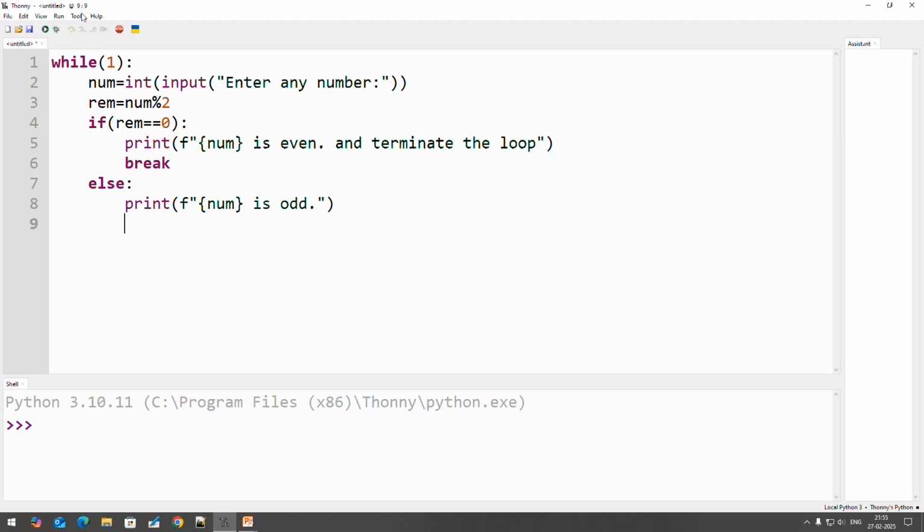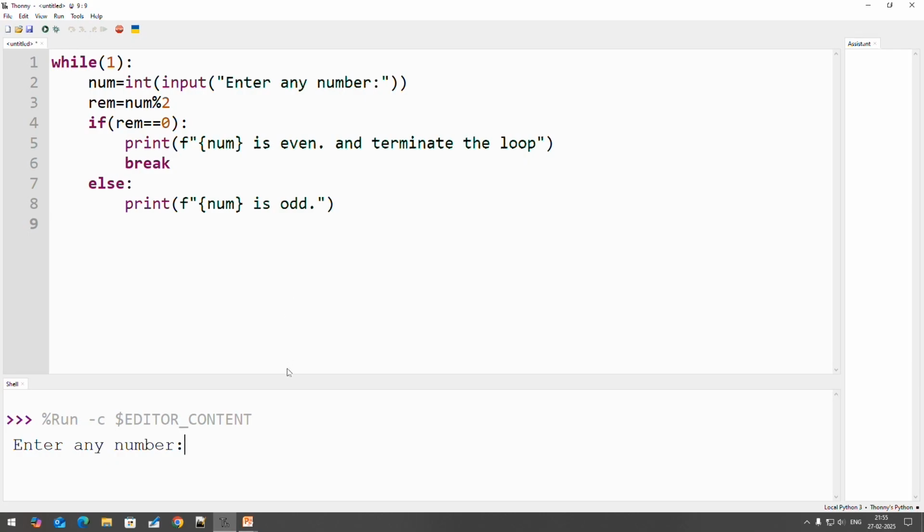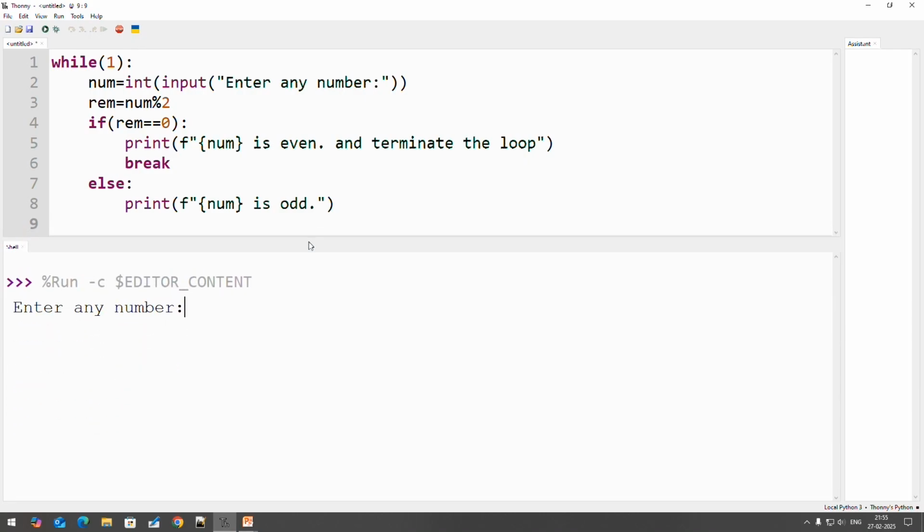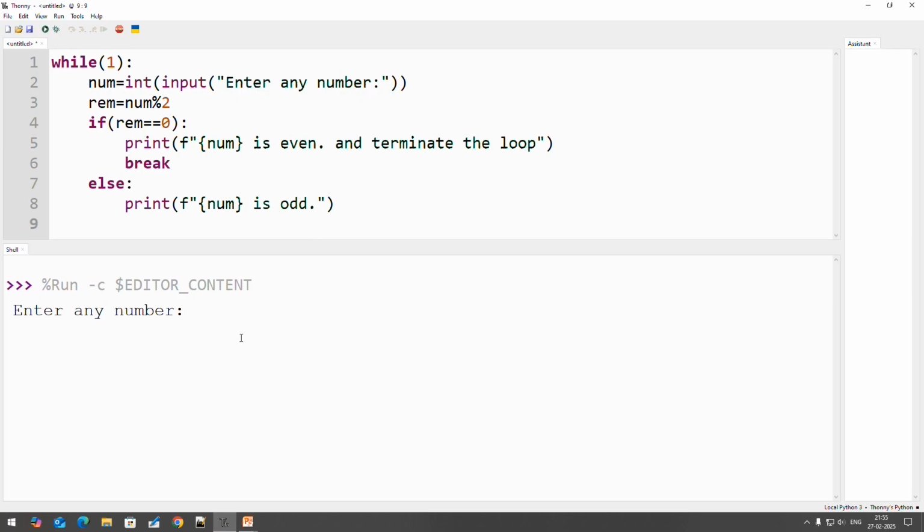Now we can execute our code. You can see here at the bottom in the output window, it will ask me for any number. Suppose I am entering the number 8. Now 8 is what? Even or odd? It is an even number, right? So the output will be 8 is even and your loop will stop execution because we are using the break statement.